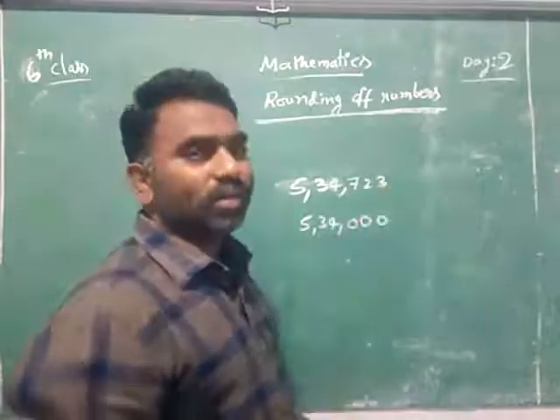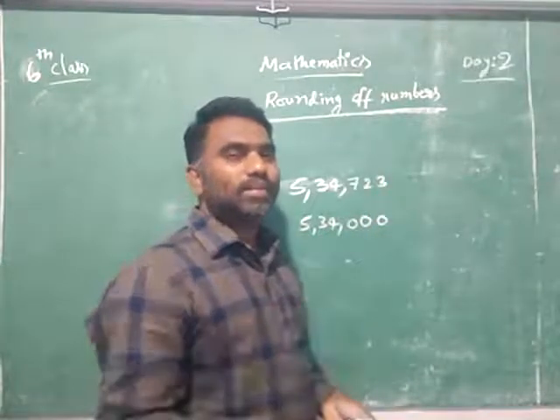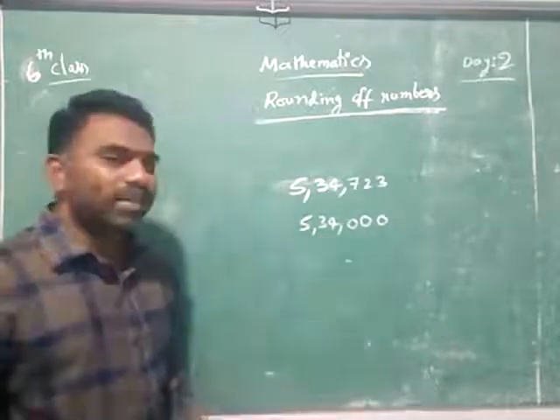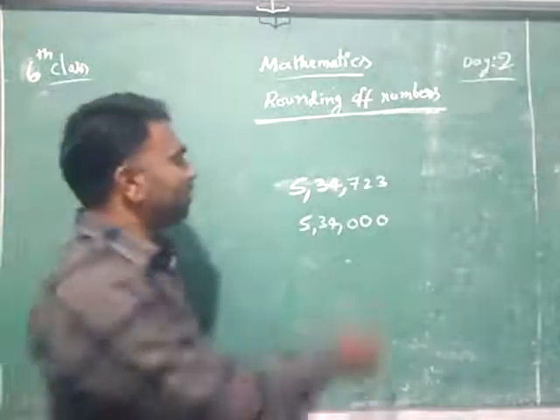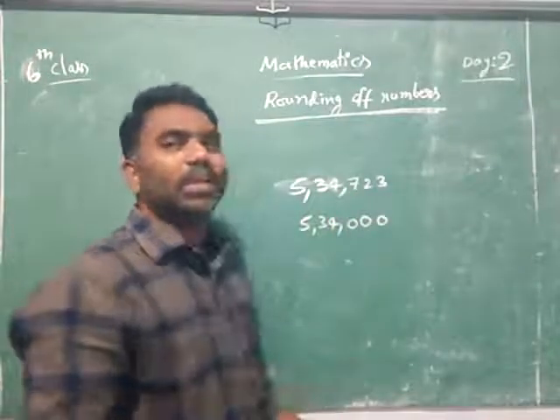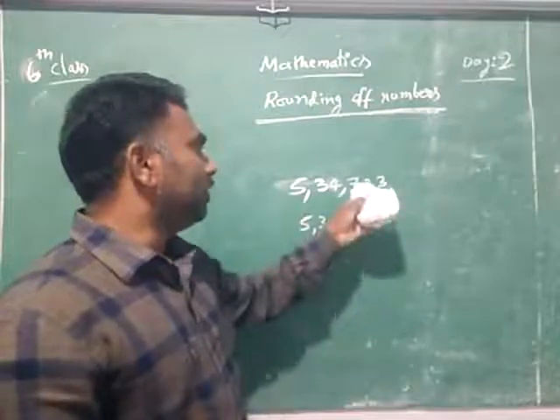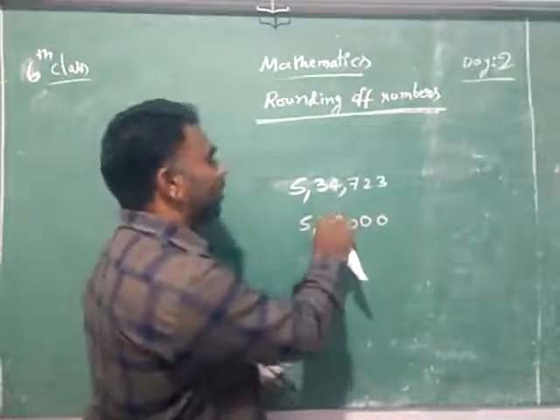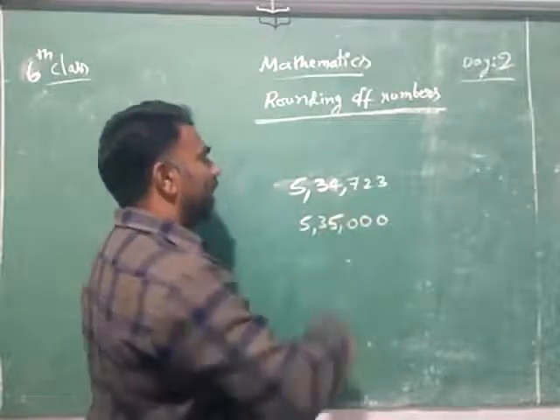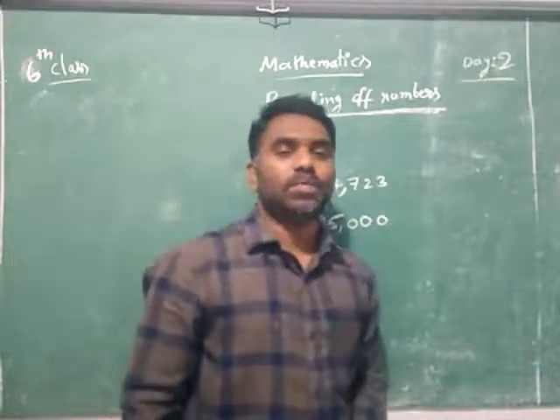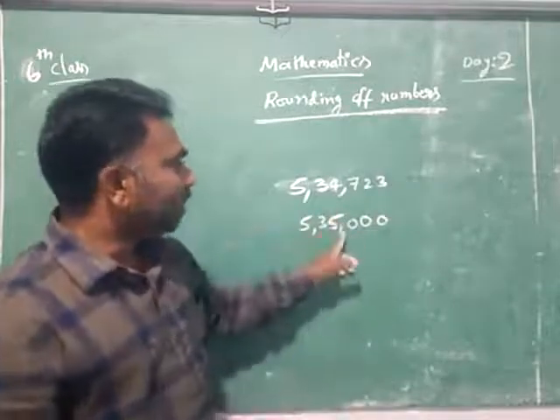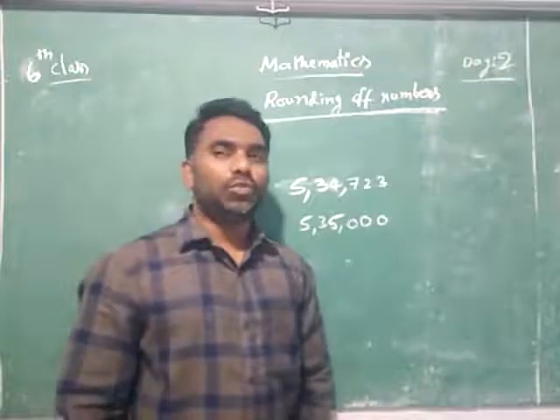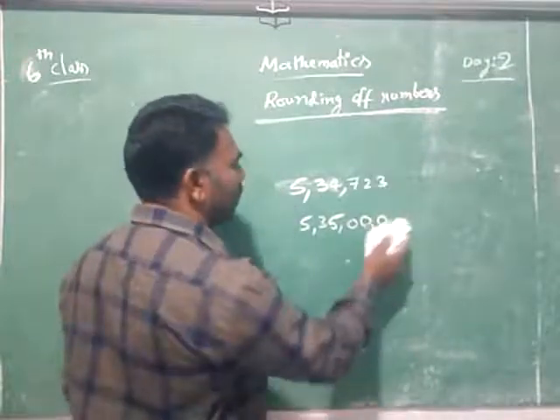In the earlier examples you have seen, sometimes you will adjust, sometimes the shopkeeper will adjust. Like that, here who has to adjust? We have to adjust because it is more amount, 723. That's why what should we do? One more thousand extra we have to give. This is 5 lakhs 35,000 we will give to them. So this is the rounding off number for this number. So you understood what is the meaning of rounding off.